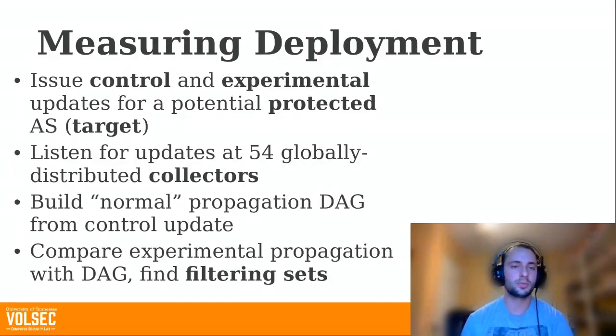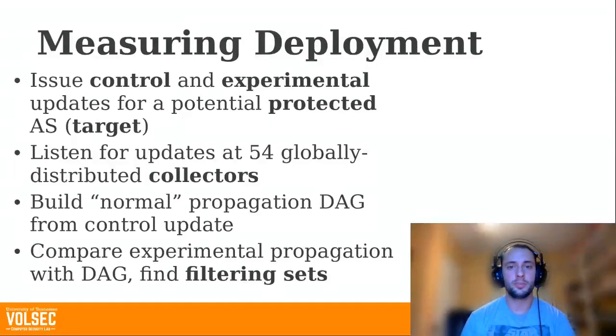The control updates were normal BGP updates in every way. The experimental updates were similar to the control, except that they're designed to trigger peer locking just for that target AS. So if some protectors had rules installed to protect the target, we should be able to detect that. There's more details in the paper about how those are designed.